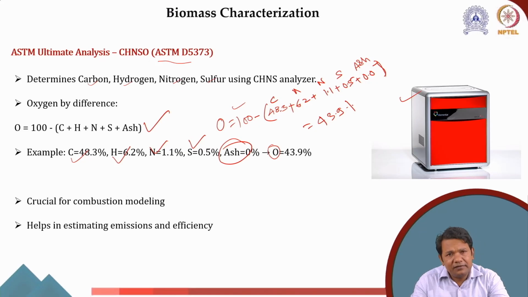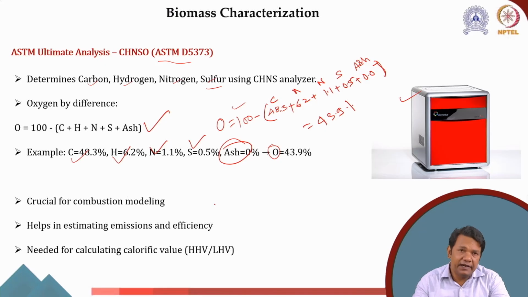It also helps us in estimating the emission and the efficiency. Of course, the more hydrogen and carbon we have, the more syngas we will be getting, and the more volatile material we have, the more clean gas we will be getting. So that kind of decision we can make, particularly from elemental analysis. We can use it for combustion modeling as well as to estimate the emissions and the efficiency.